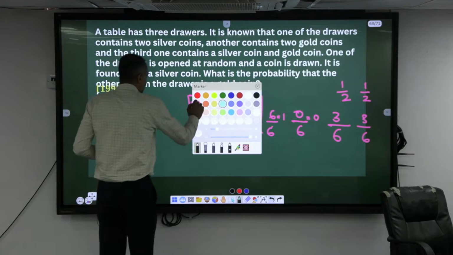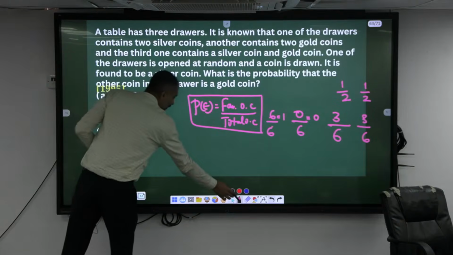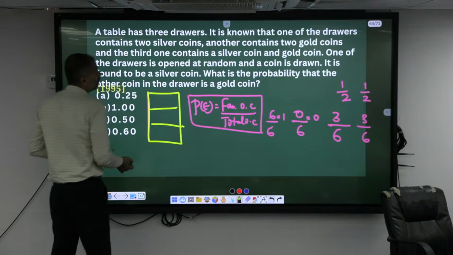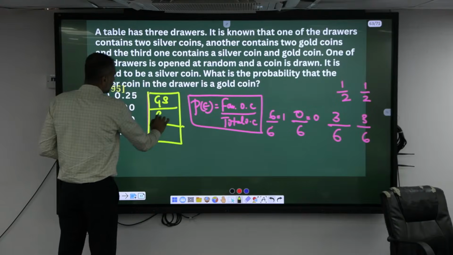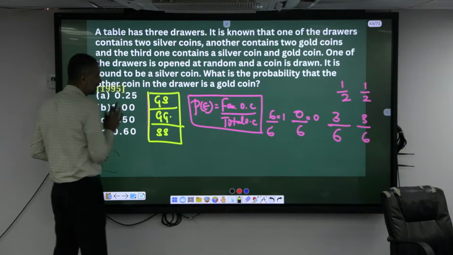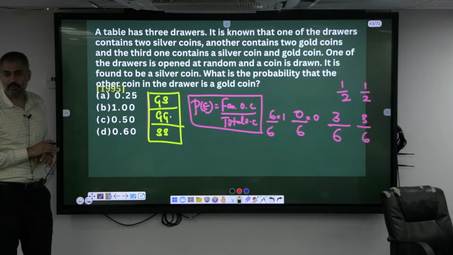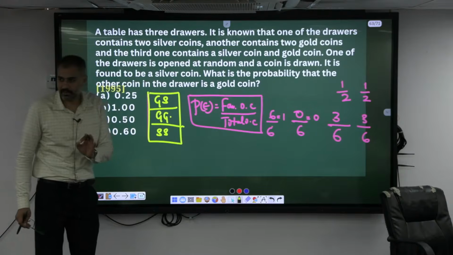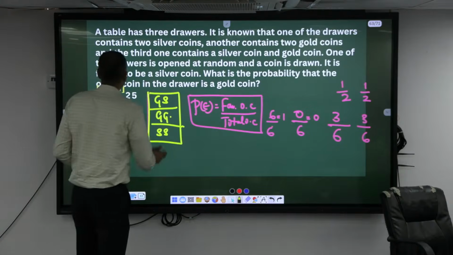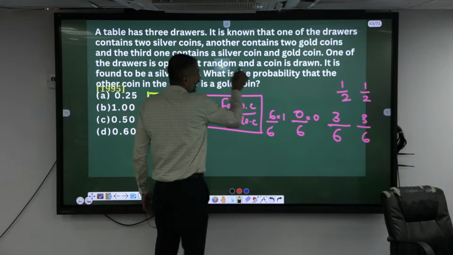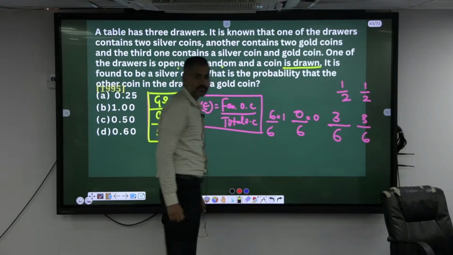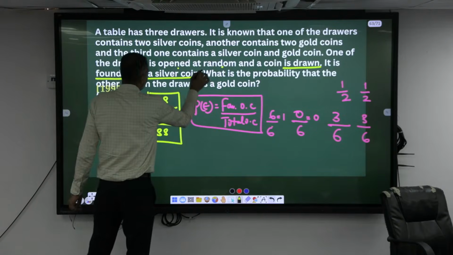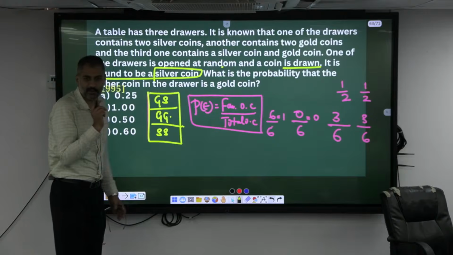What do we have in these 3 drawers? One has a gold and a silver, another one gold and gold, another one silver and silver. You are opening randomly. How many outcomes are there? 3 possible outcomes. Total outcomes are 3. And he says, one of the drawers is opened at random and a coin is drawn. It is found to be a silver coin. He already knows it's a silver coin.